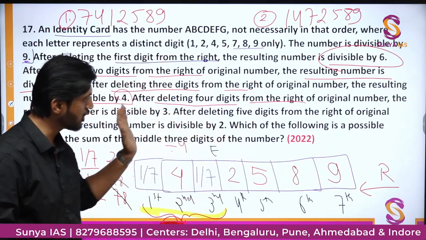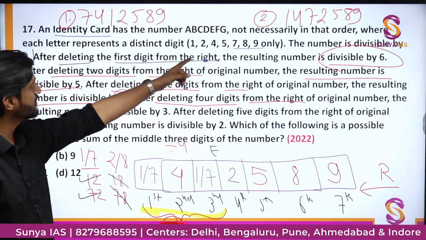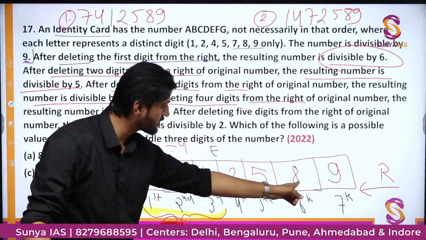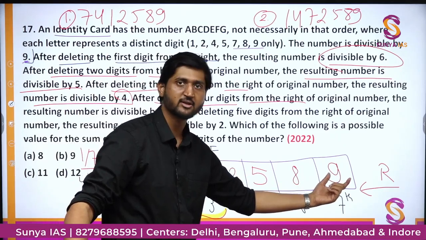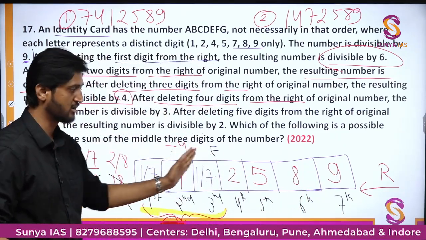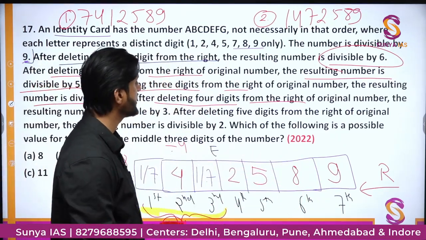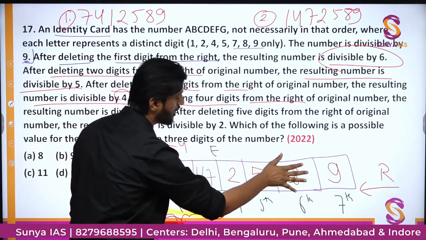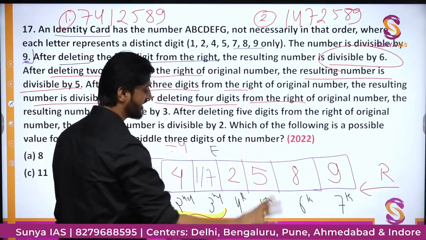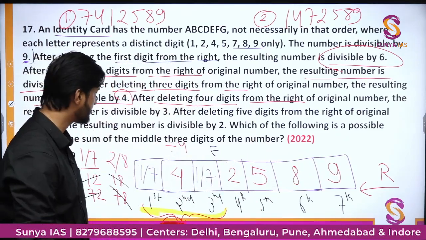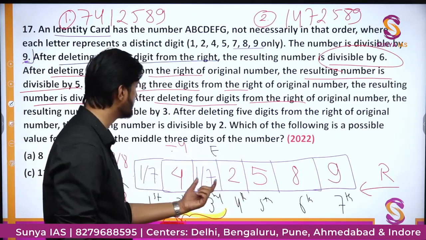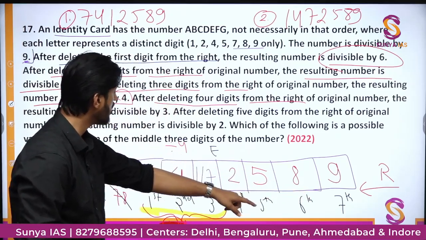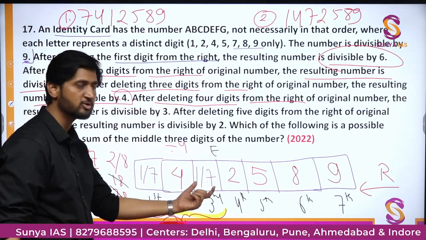I am just summarizing all of it. So, here we have sum as 9. If you remove the last one, the number is divisible by 6. So, this digit should be even, and overall you can eliminate 9, so that the remaining sum is divisible by 3. After that, the other information says this number is divisible by 5 when you delete the last 2 digits. So, here we have 5. After that, we have different criteria. So, here we should have an even number, here we should also have an even number. So, these are the 3 places of even numbers. So, odd numbers can be placed at the first and the third position.